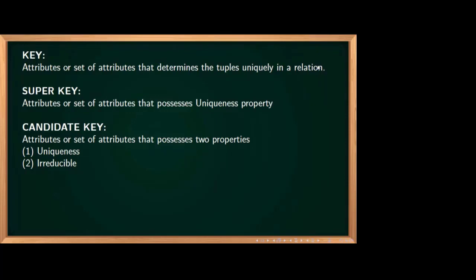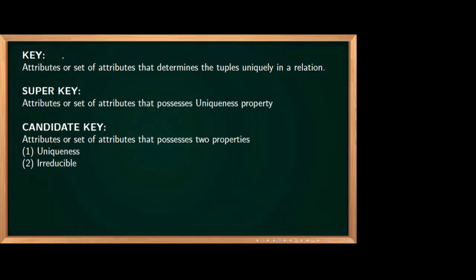Please read that text now. Key: an attribute or set of attributes that determines the tuples uniquely in a relation. Right? So we have some idea now, and we will get more idea in the further classes also.